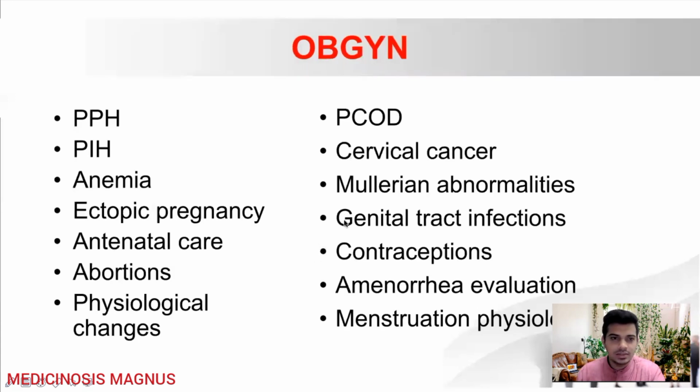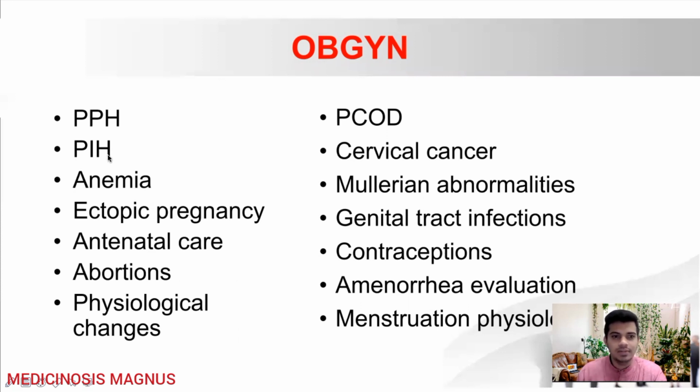Then when seeing the obstetrics and gynecology part, mainly for the obstetrics, the postpartum hemorrhage, that is mainly asked. All those atonic uterus and how to treat the postpartum hemorrhage, how much blood loss is considered as PPH, all those things. Then pregnancy-induced hypertension.